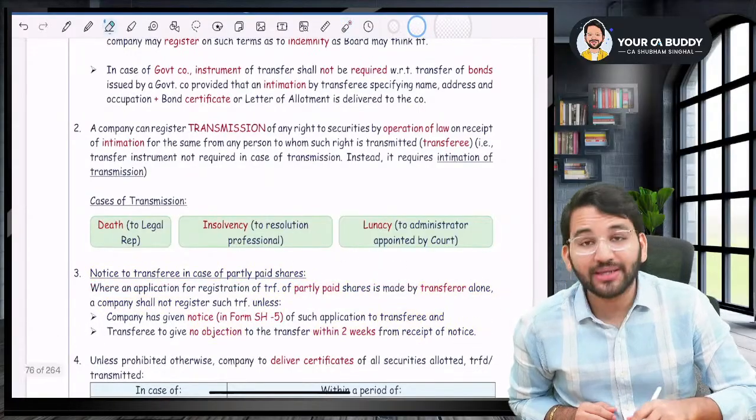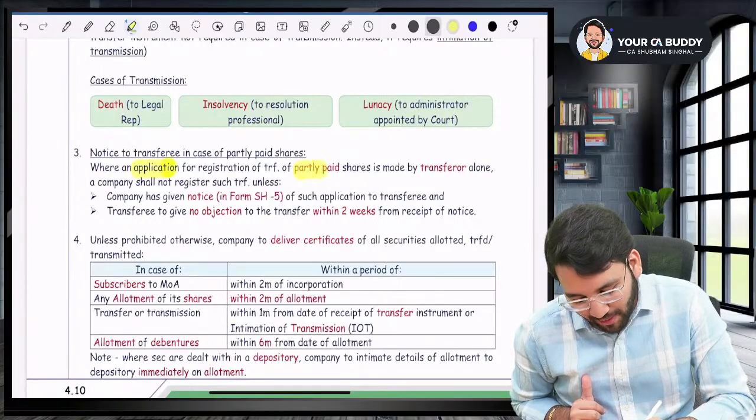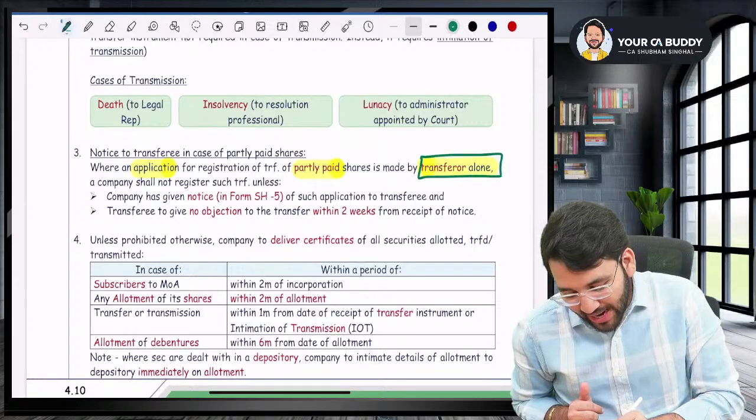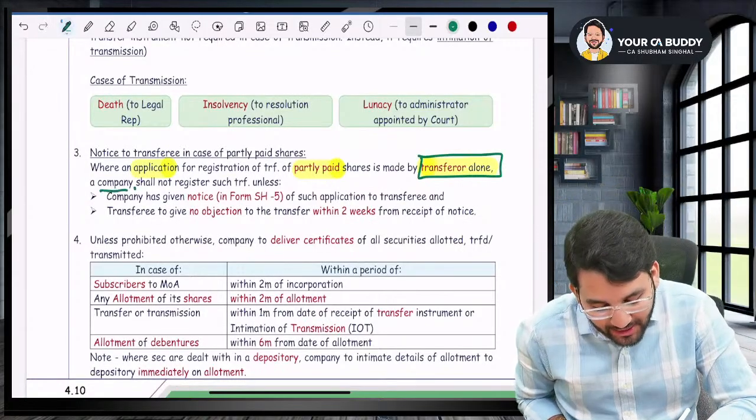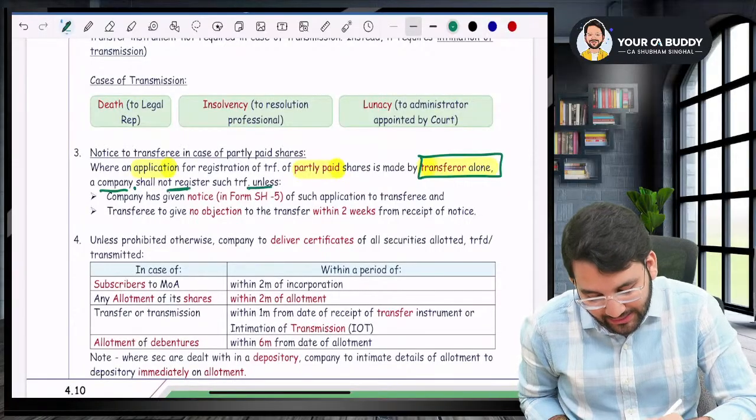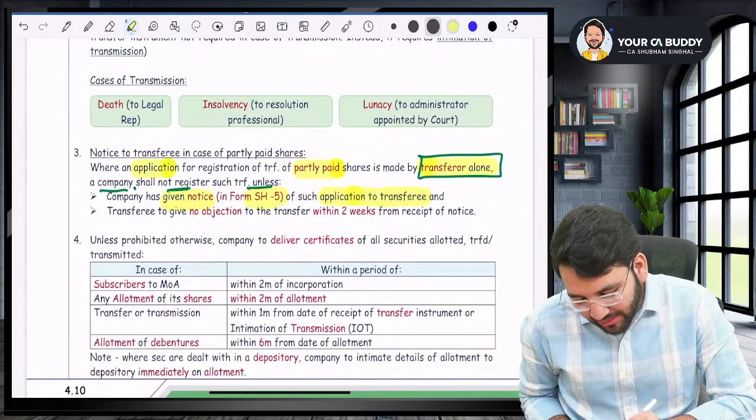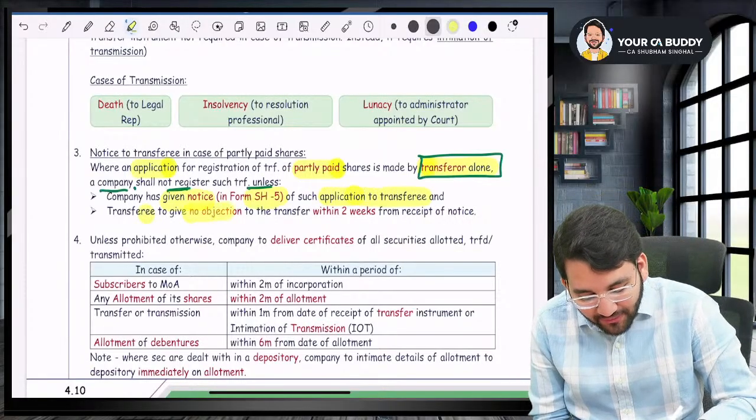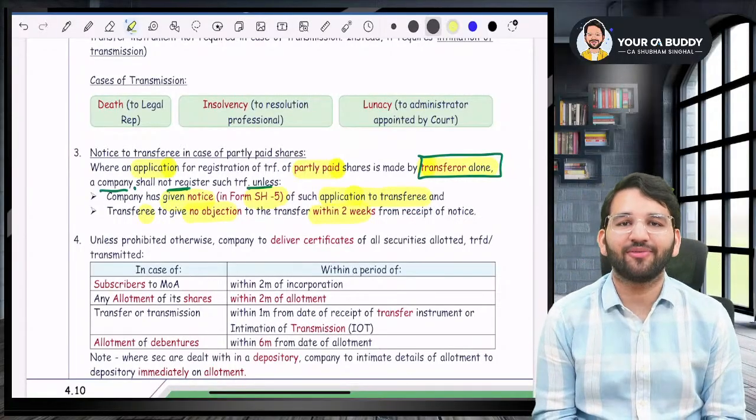What about partly paid up shares, sir? You remember I was talking something about partly paid up shares? When an application for registration of partly paid up shares is made by the transferor alone, Mr. A alone went to the company and said, I have sold it. In that case, the company shall not register unless the company has given notice in form SH5 to the transferee. The company has to inform the transferee, and the transferee has to give no objection within 2 weeks.